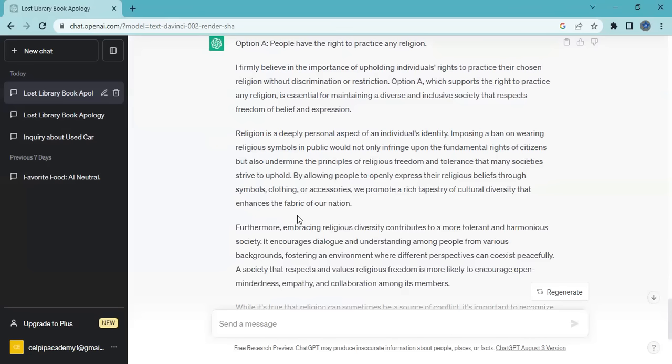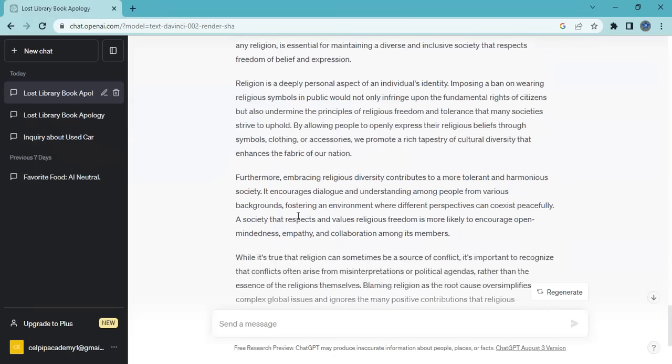By allowing people to openly express their religious beliefs through symbols, clothing, or accessories, we promote a rich tapestry of cultural diversity that enhances the fabric of our nation. Furthermore, embracing religious diversity contributes to a more tolerant and harmonious society.